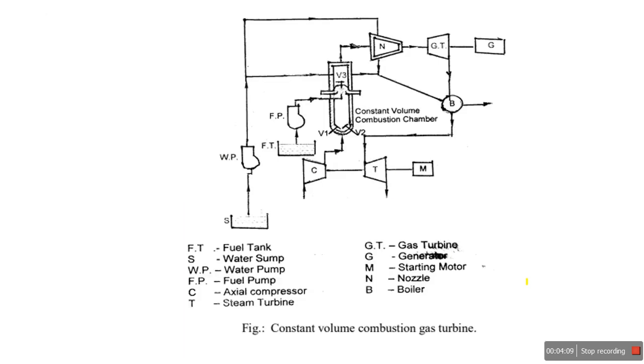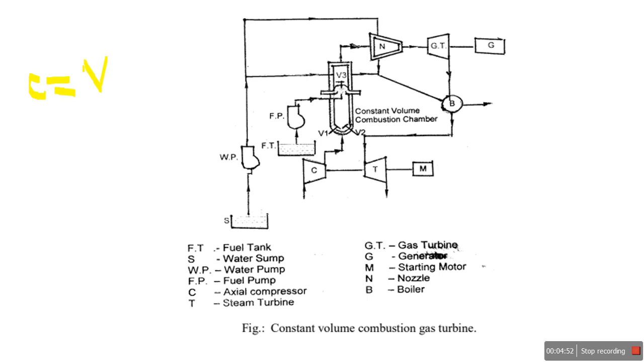Well, let's start with the constant volume cycle gas turbine. Why is it called a constant volume cycle gas turbine? Because the addition of heat takes place at constant volume. In the previous constant pressure gas turbine cycle, the addition of heat, or the fuel injected in the combustion chamber, is at constant pressure, so we called that the constant pressure cycle gas turbine. But in the case of the constant volume gas turbine, the addition of heat, or the combustion of fuel, takes place in an enclosed volume, the constant volume. So it is called a constant volume cycle gas turbine.